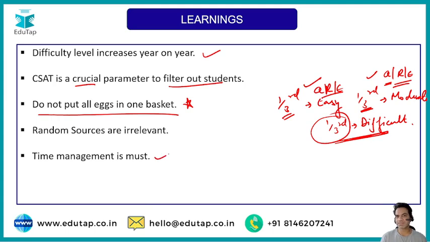Time management is a must, guys. You have about 70 days left in this exam and you can still make it. You can still prepare and do very well in the CSAT exam if you haven't started. So please make sure that you spend at least 1 hour every day on CSAT, because it may just be a qualifying paper, but it is still there and you have to clear it to get to the mains, to the next level of your exam.